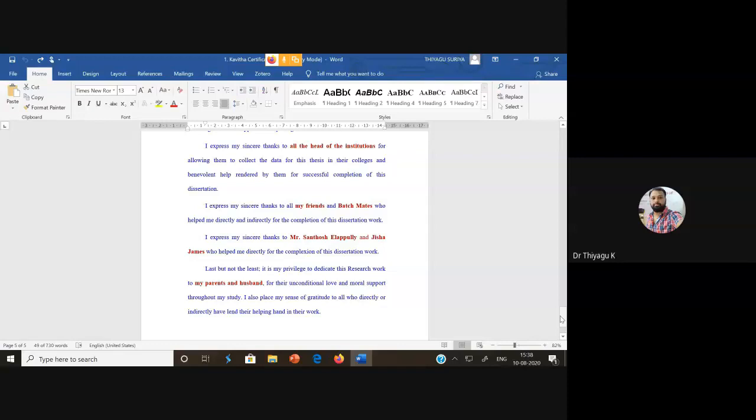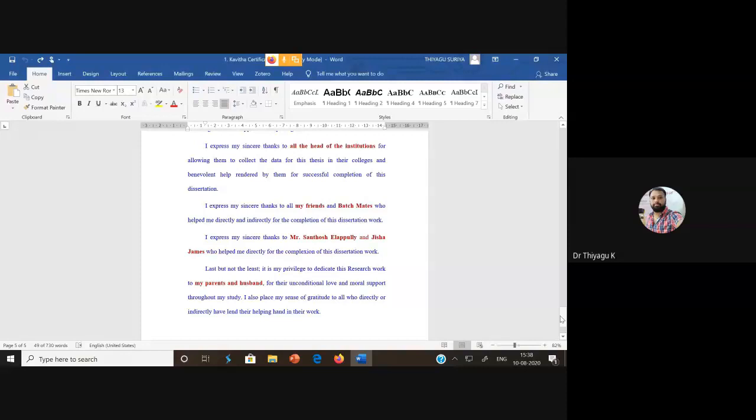They dedicate their research work to their sisters. It is not like dedicating your research work to someone. It is research work, so you have to dedicate it to society only. So you don't use the word dedication. Dedication you can write for a book, that's okay, but for research purposes, you don't use the word.